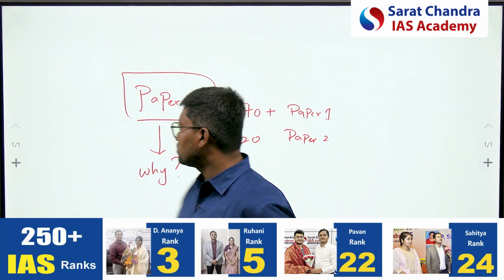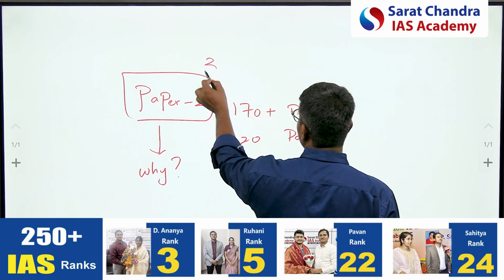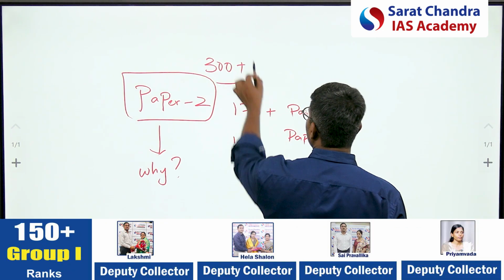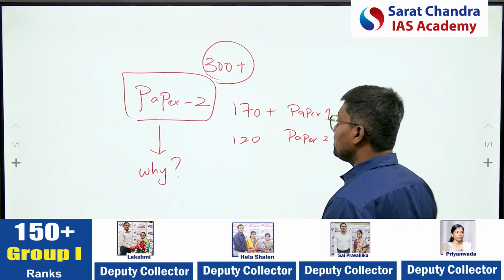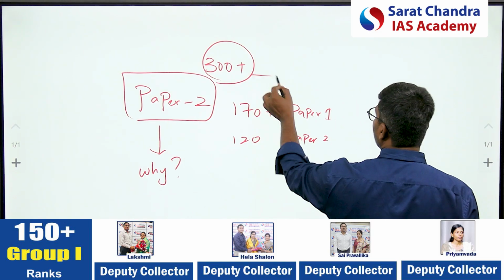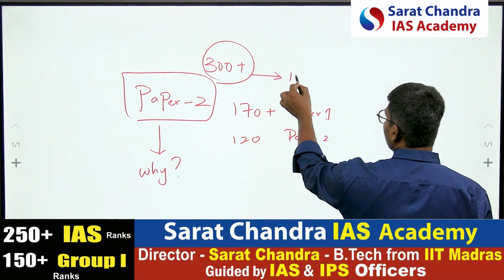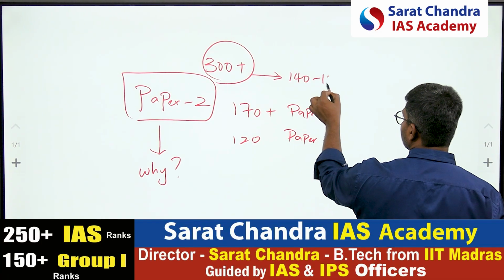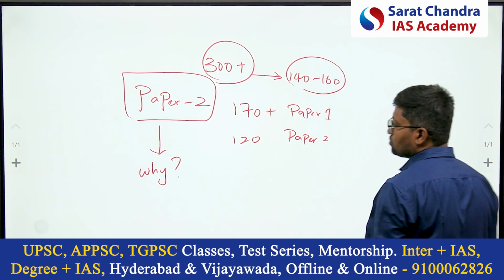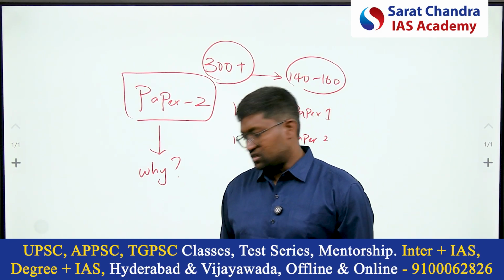If you want to score 300 plus in sociology, it is important that in paper 2 you score 140 to 160 marks. This is very important, so in this video we are going to discuss that.